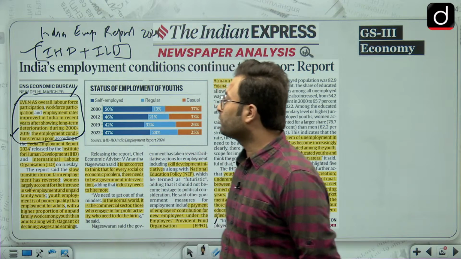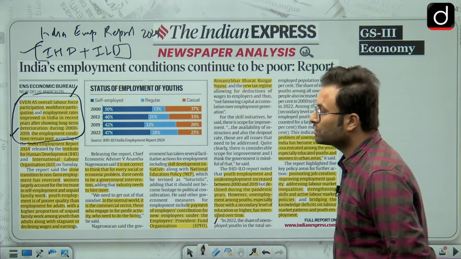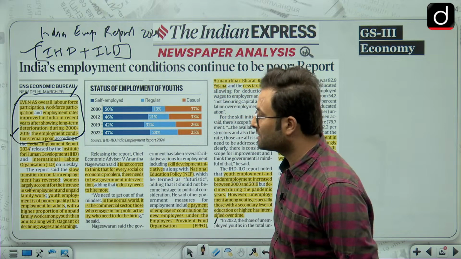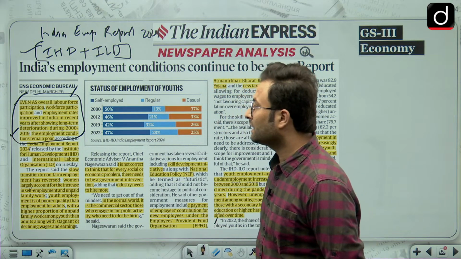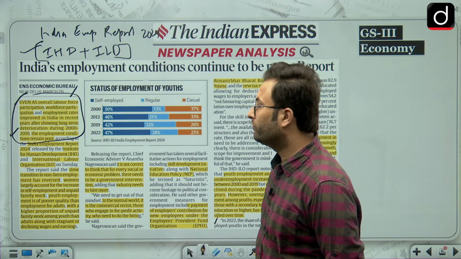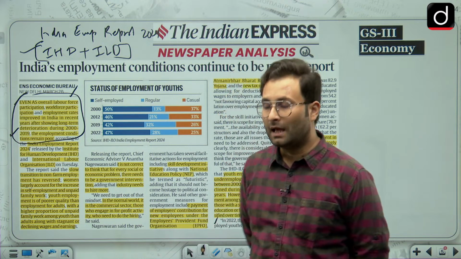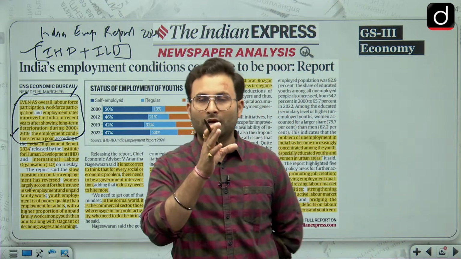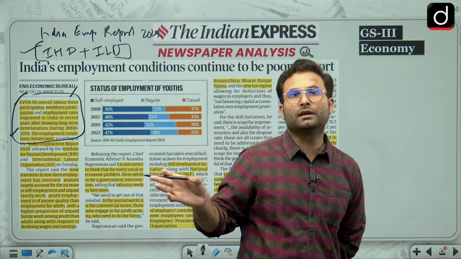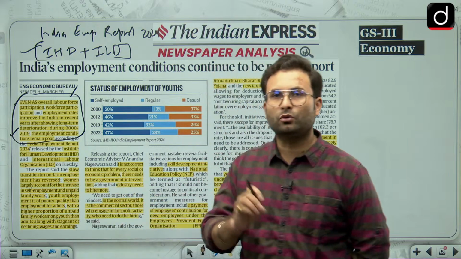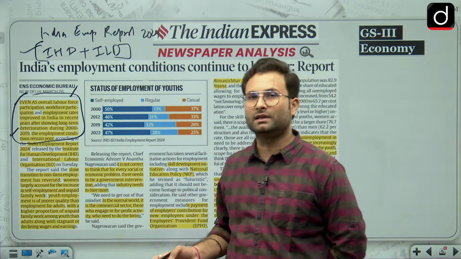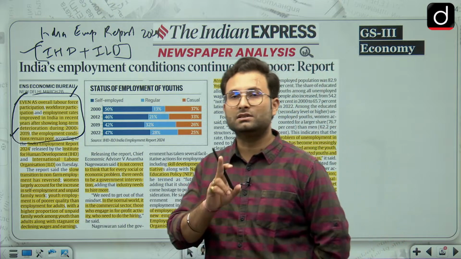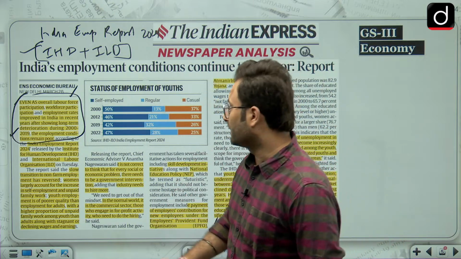India Employment Report 2024 was released by the Institute for Human Development, that is IHD, and the International Labour Organization, ILO. The report says that the slow transition to non-farm employment has reversed. Earlier, we saw people transitioning from farm to non-farm, but that has been reversed recently. After COVID, most of the people went back to their villages, so that can be one factor.